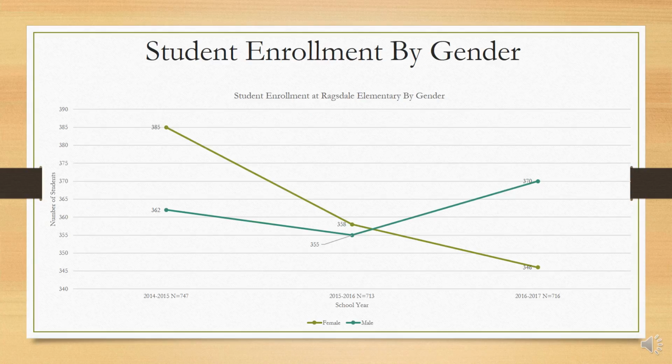Our student enrollment in terms of gender has switched. In the 2014-2015 school year, we had more female students than male, with 385 female students and only 362 male students. In the 2015-2016 school year, we still had more females than males, with 358 female students and only 355 male students. However, in the 2016-2017 school year, we had 370 males and only 346 females, showing that there were more males at our school than females.